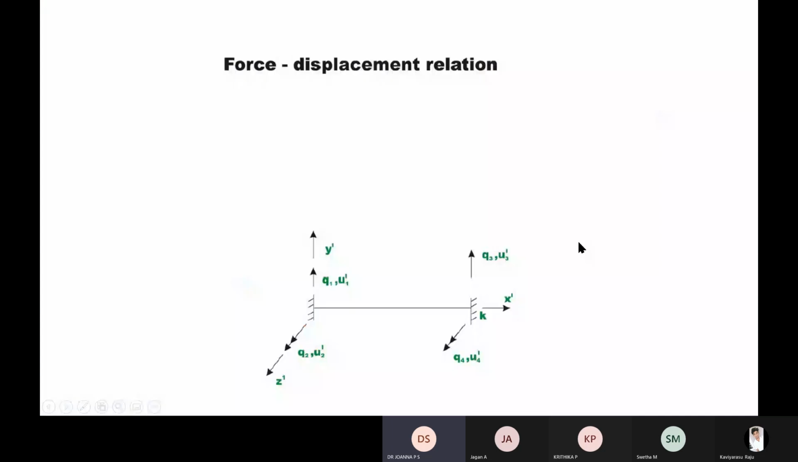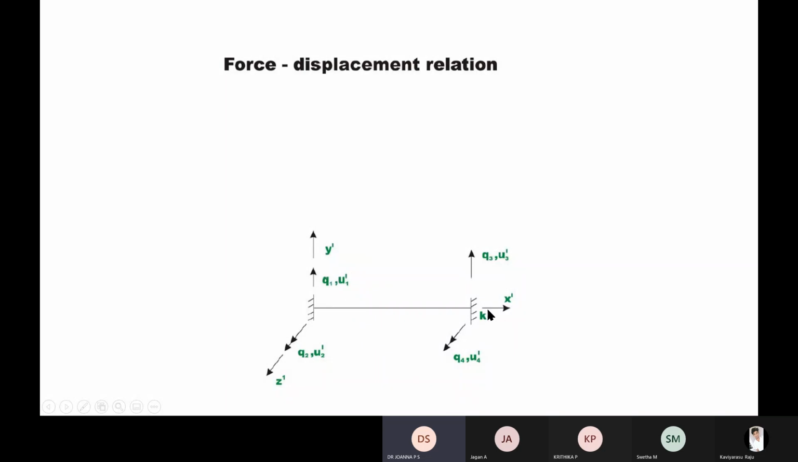So this is a force. Suppose in the 1 mark or 2 marks questions, I ask what is the relation between the force and displacement in the static analysis. The relationship is Q is equal to K into U. That is, external force Q is equal to K into U.